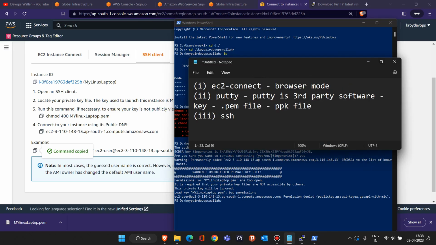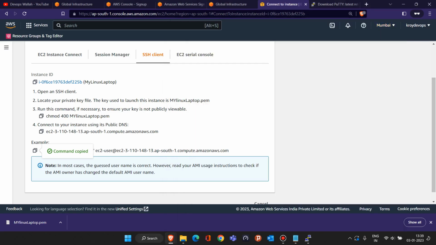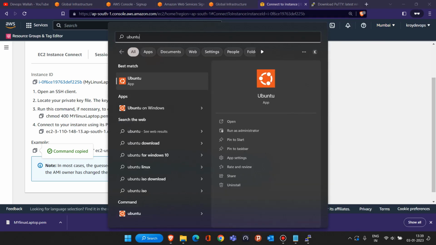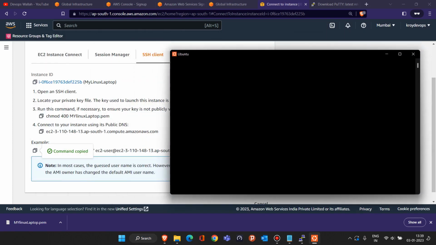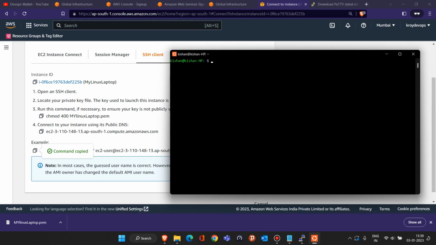Okay, but if you are using macOS or Linux, then in that case what you can do is connect with the SSH method. Just open the terminal in your macOS. Once you open the terminal, you will see some page like this.